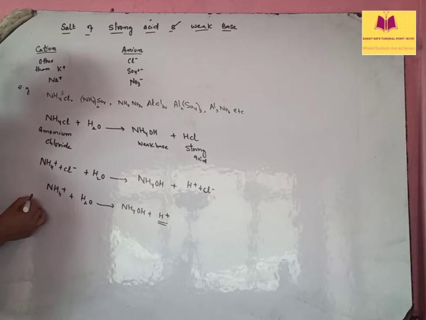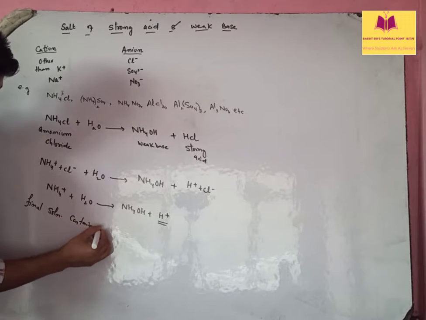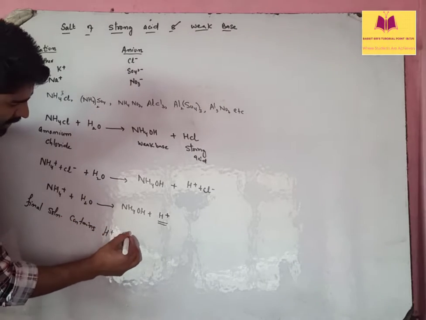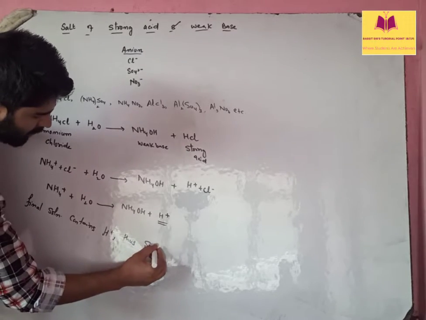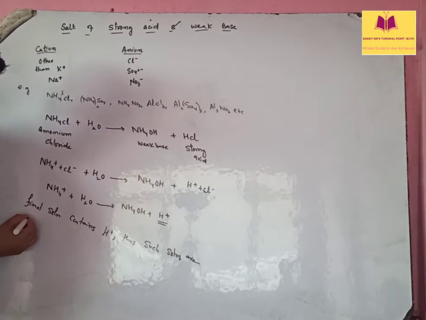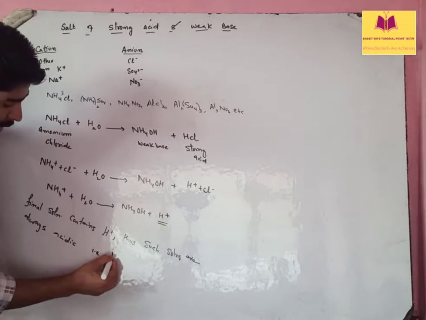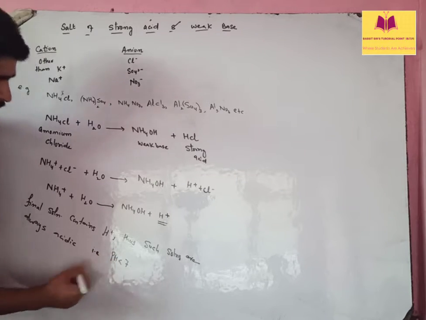Okay, so final solution contains H positive. Thus, such solutions are always acidic. Am I right? That is, their pH is less than 7.